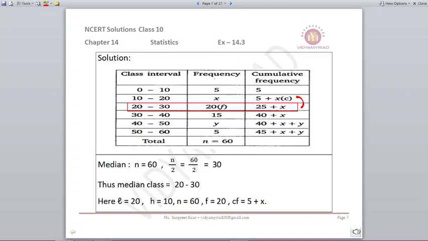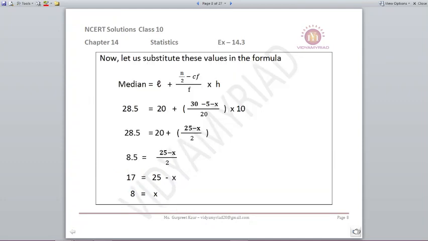So I will use this information in my formula of median, that is L plus (n by 2 minus Cf) upon f into h. Median is already given to me in the question, that is 28.5, which is equal to 20 plus (n by 2 is 30 minus Cf, which is 5 plus x) upon 20 into 10, which gives me the information 8 is equal to x. Now I found out the value of x.